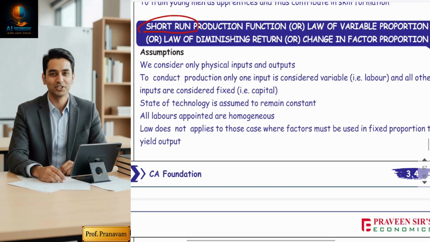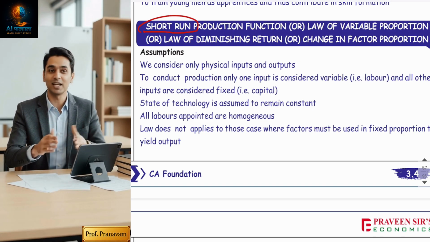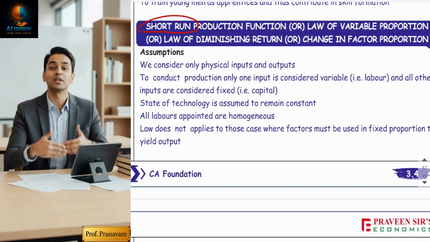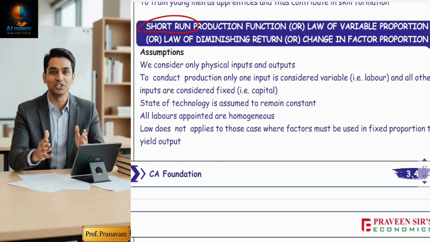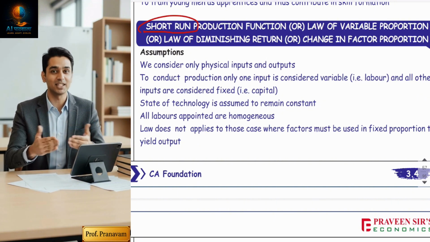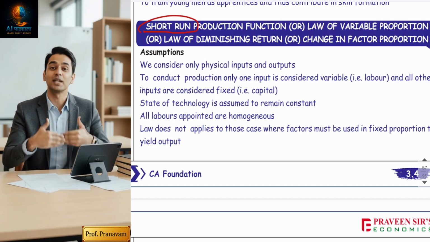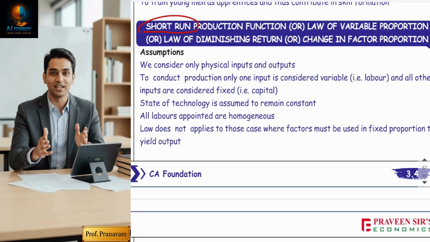Short run production function. Short run means some inputs are fixed, some inputs are variable. If you have watched my revision lecture of cost and then came over here, you might already know the short run. Short run means some inputs are variable, some inputs are fixed, and long run means all inputs are variable, there are no fixed inputs.